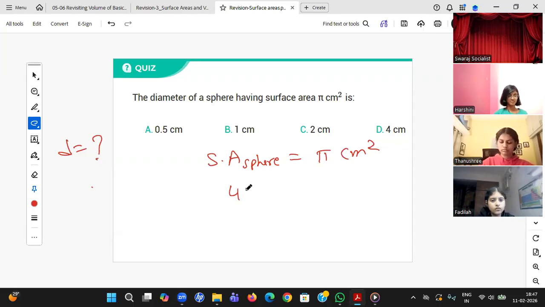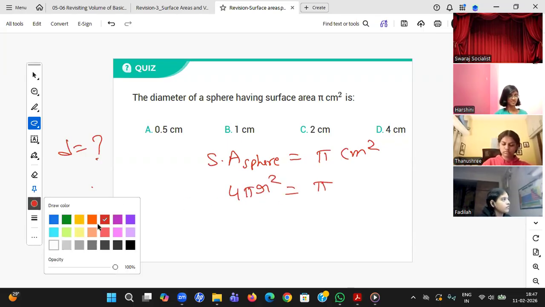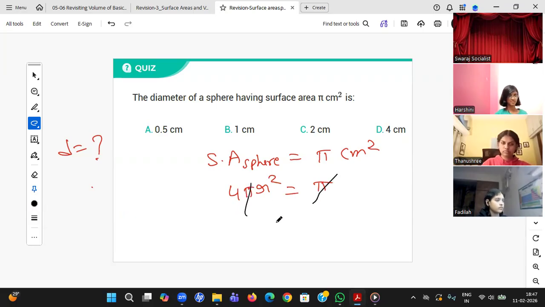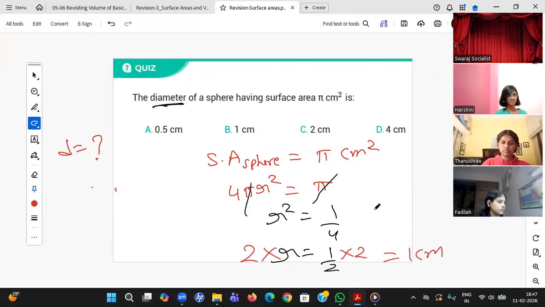Just now we have seen 4 circles will make 1 sphere, 4 pi. What can you say? Sir, pi and pi got cancelled. R square equal to 1 by 4, R equal to 1 by 2. But what did he ask? He asked diameter. Diameter is nothing but 2 times R. I need to multiply 2 on both sides. So 1 centimeter is the right answer.